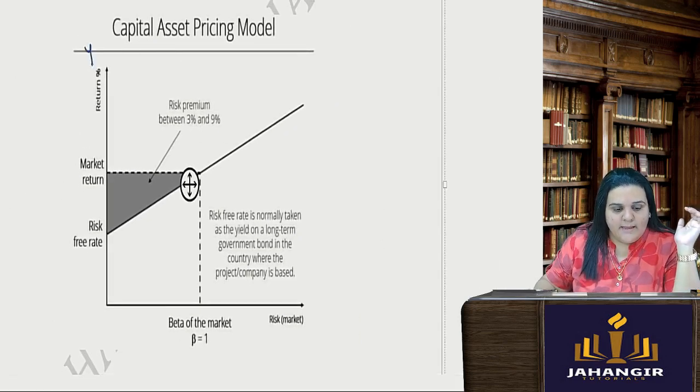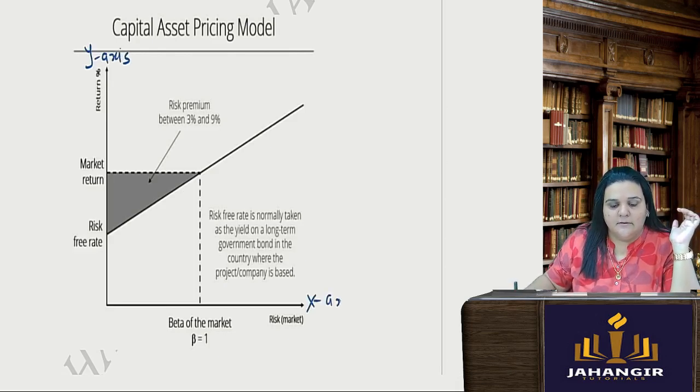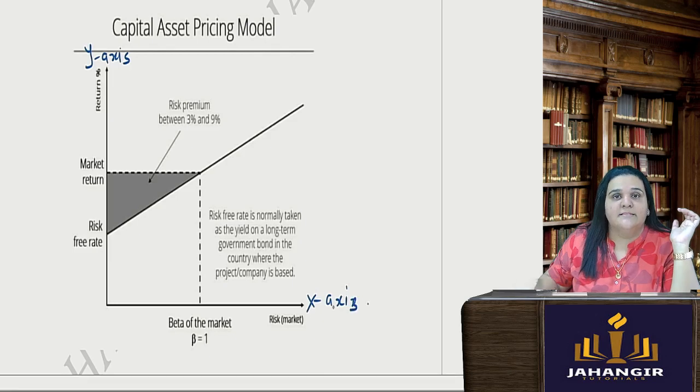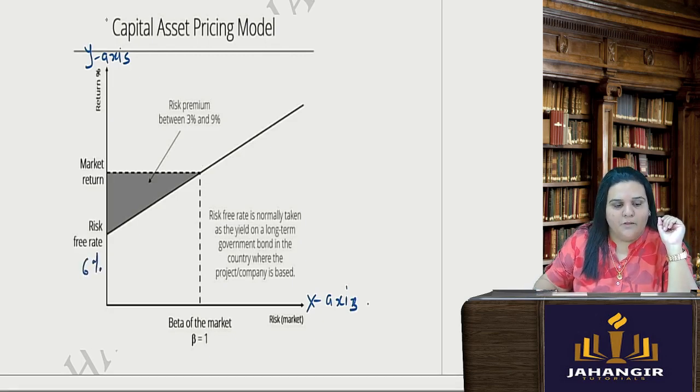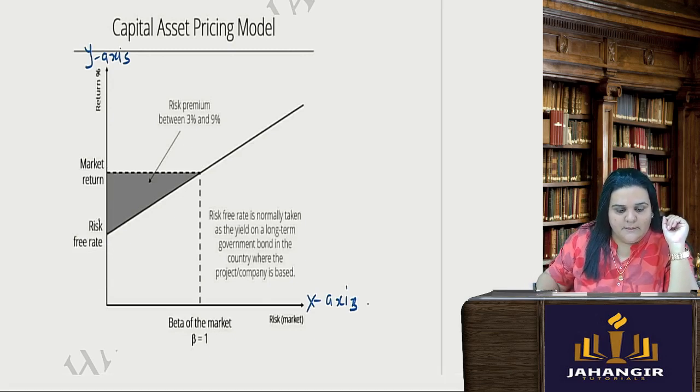Wherein on the y-axis there is returns, on the x-axis there is the risk, the beta of the market. So risk-free rate of return says 6%, or since they have given me 3%, I am taking it 3%. From there, if I want to move to the market, obviously there will be a risk.